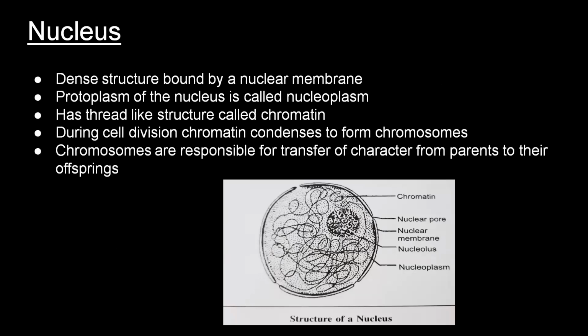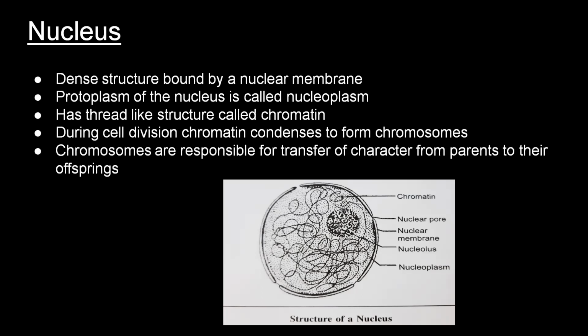Now, the next topic is nucleus. Nucleus is the most important part of the cell. It generally lies in the center of the cell in case of animal, but in case of plant cell, it occupies a peripheral position. That means it may be either present in the corner or at the side. The nucleus controls all the activities of the cell. Like in our body, all the activities are controlled by the brain, in the cell, all the activities are controlled by the nucleus.